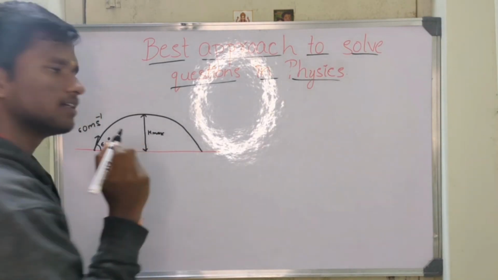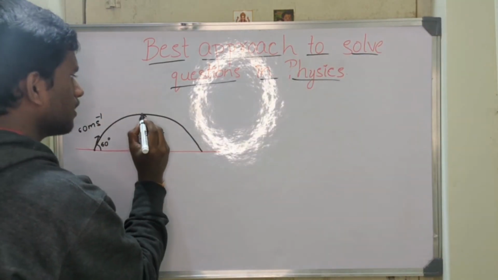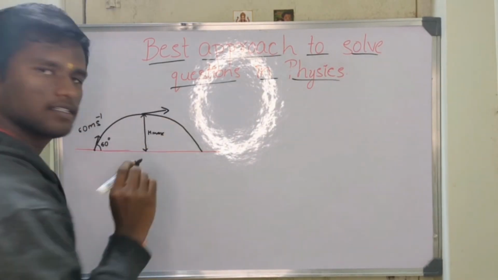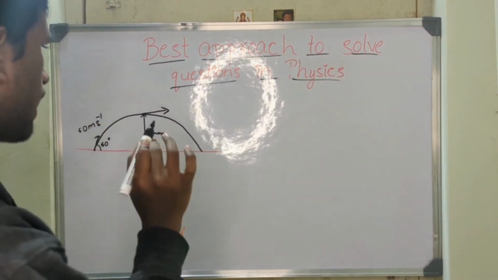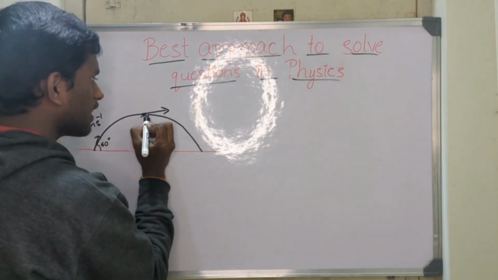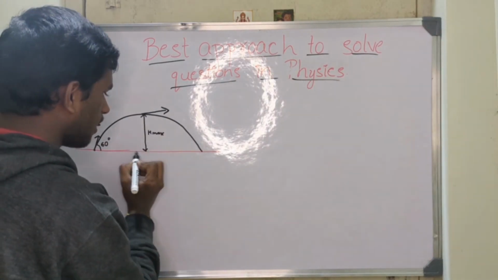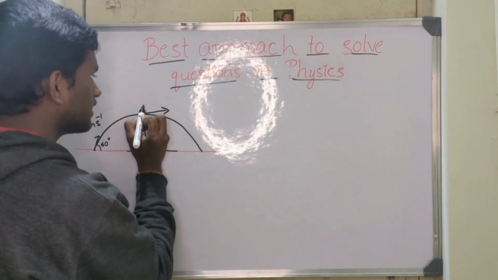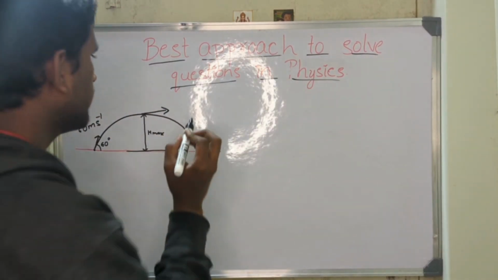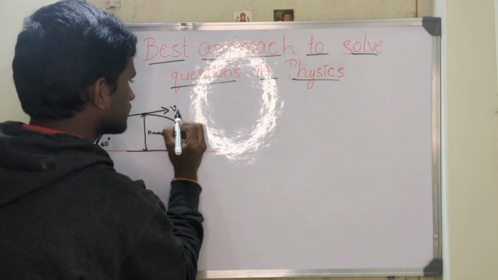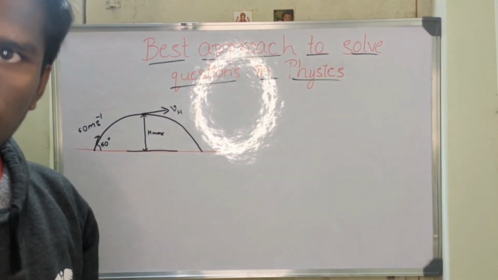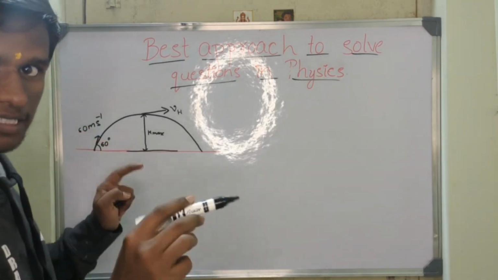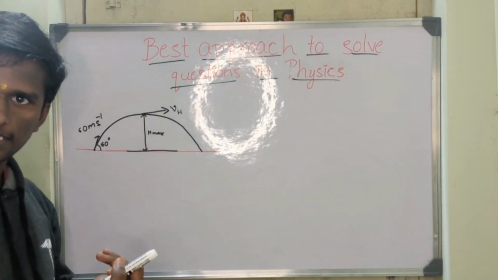What happens here? The object's velocity will be parallel to the ground surface. Okay. The object's velocity is parallel to the ground surface and it makes an angle of 0 degree with the horizontal. See, it's parallel to the ground surface and hence it has no vertical component now. It has only VH, that is the horizontal component. All the vertical component has disappeared. You know why it disappeared? It has disappeared because gravity has opposed its motion. Okay.